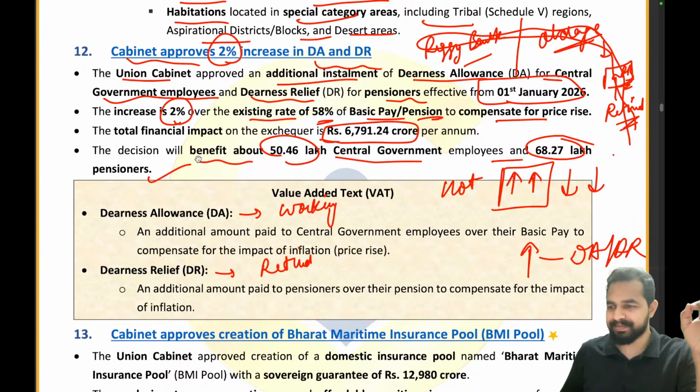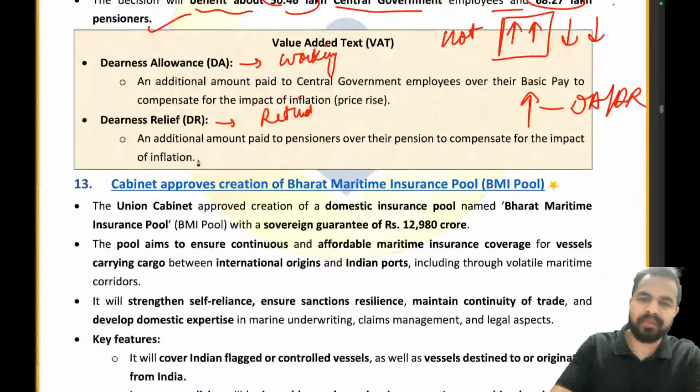Clear to everyone? So what is the percentage of DA or DR that has been increased by the Government of India for helping and compensating for the price rise? That is 2%. And what is the implementation date for that? 1st January 2026. That's all from this news article.